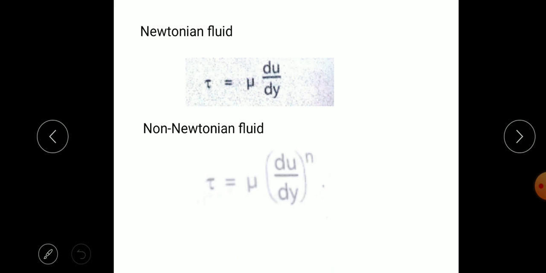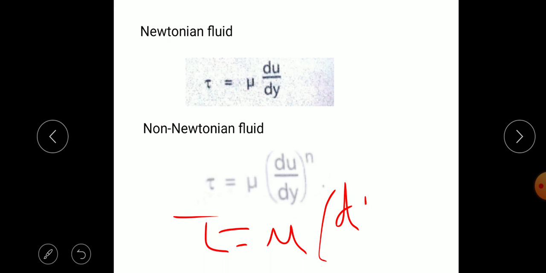So Newtonian fluid follows tau is equal to mu du by dy. There may also be non-Newtonian fluids. In that case, the variation is not linear, and we get tau is equal to mu (du by dy) raised to n. So there is an index n included, which gives a non-linear relationship between the shear stress and the deformation.